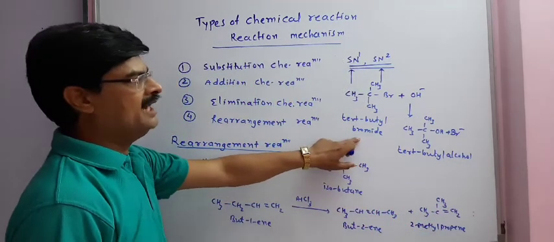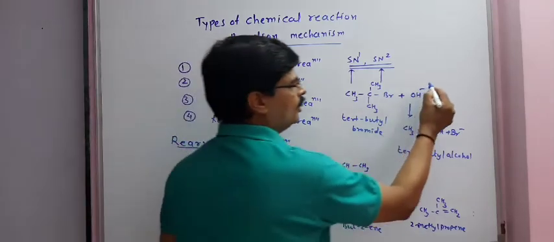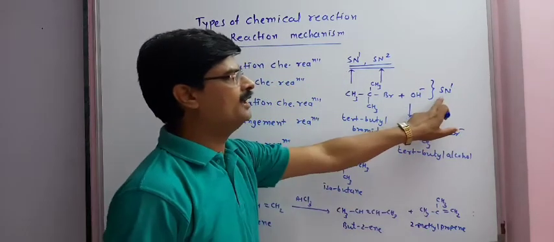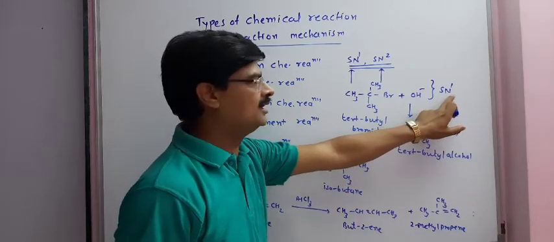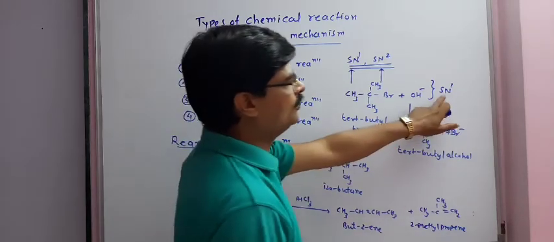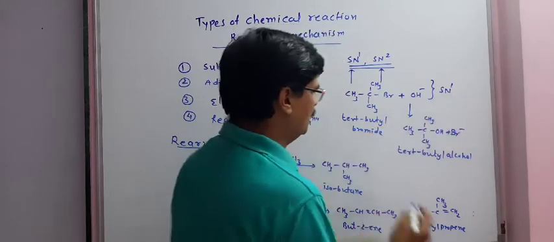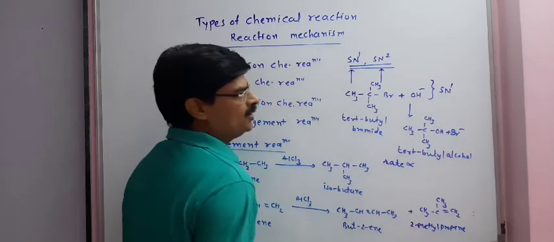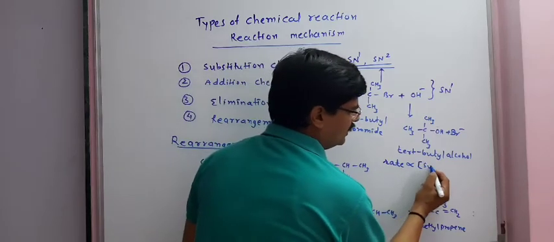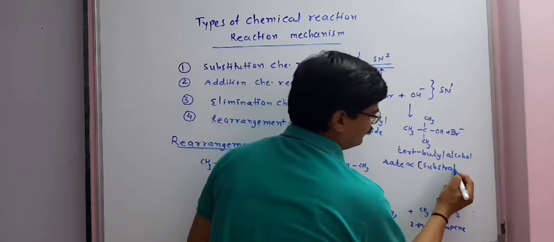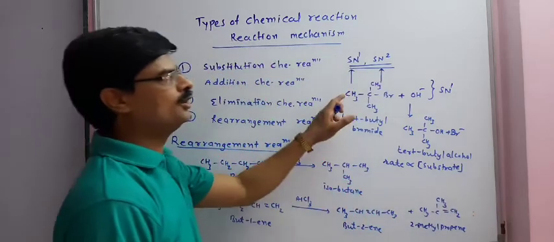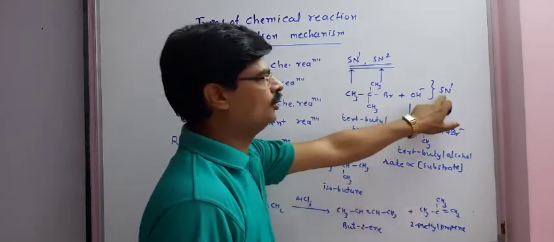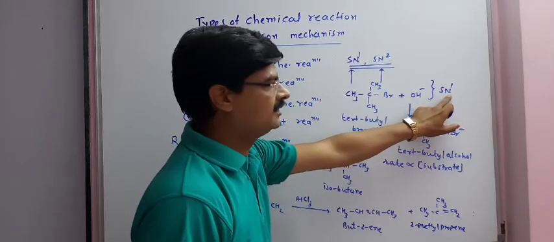And this type of reaction is known as SN1 reaction, nucleophilic substitution unimolecular. Why is this known as nucleophilic substitution unimolecular? Because in this reaction, the rate is directly proportional to the concentration of the substrate, not on the nucleophile but only on the substrate, and that is why it is also known as SN1 reaction.